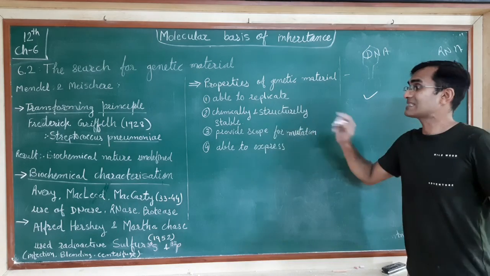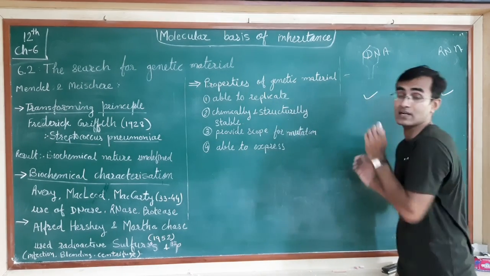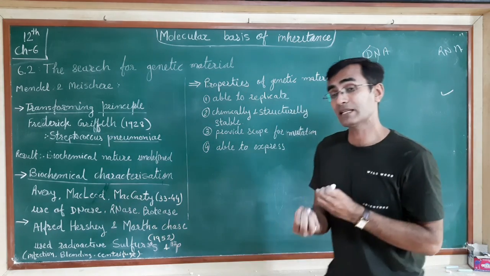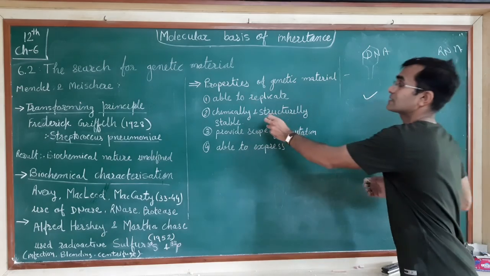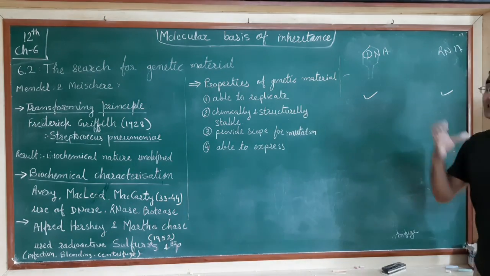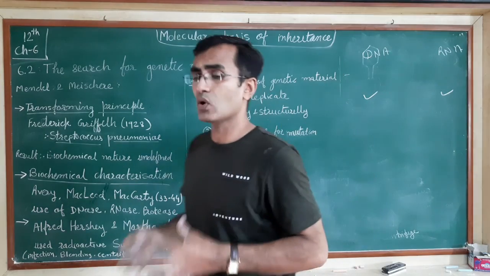Now, chemically and structurally stable is the most important property of the genetic material. Whatever the genetic material is, it must follow this property. Chemically and structurally stable means that in any condition it should not alter itself.